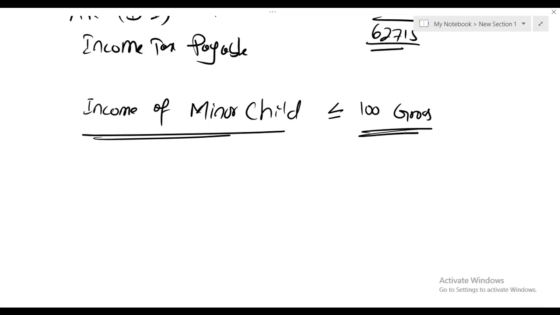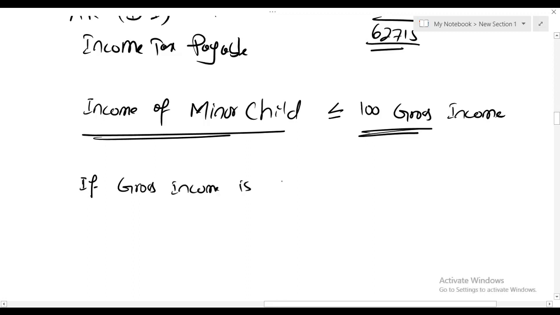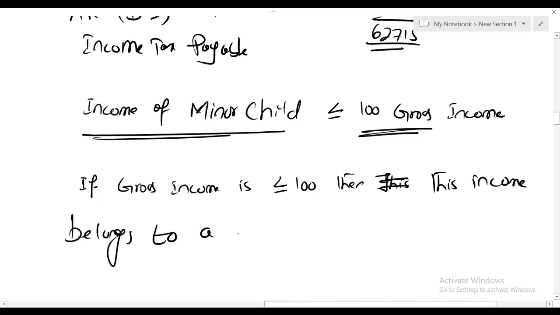If a minor has income of 100 or less, that's a gross income, then this income belongs to that particular minor.